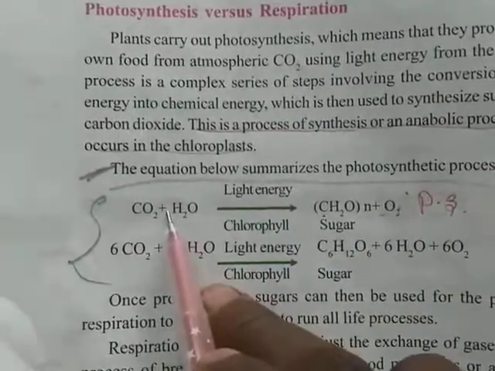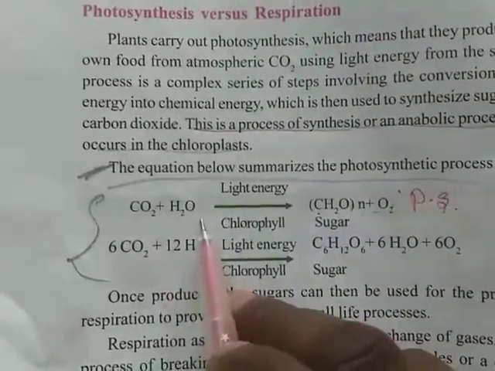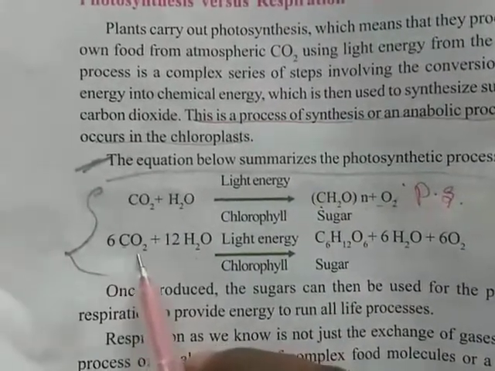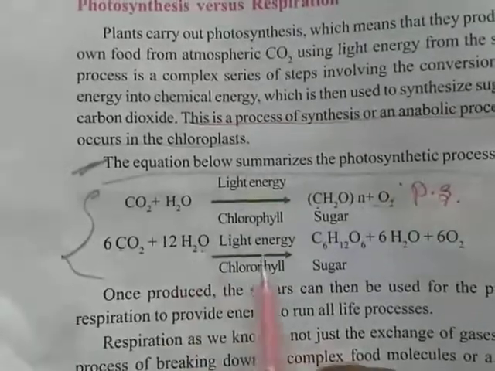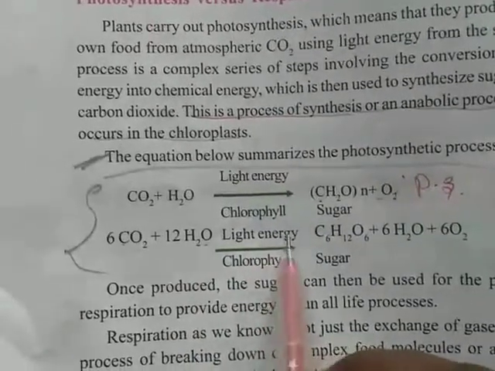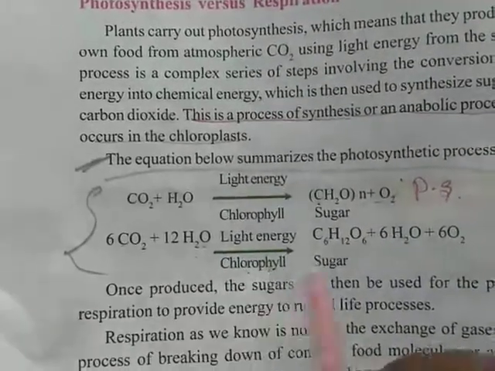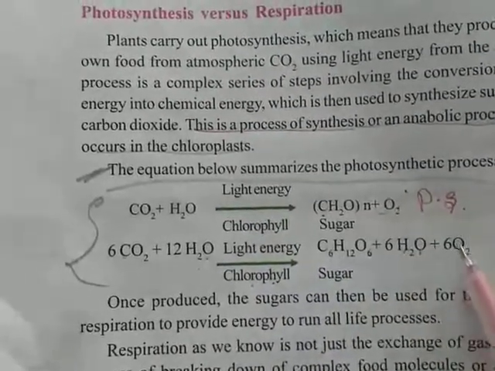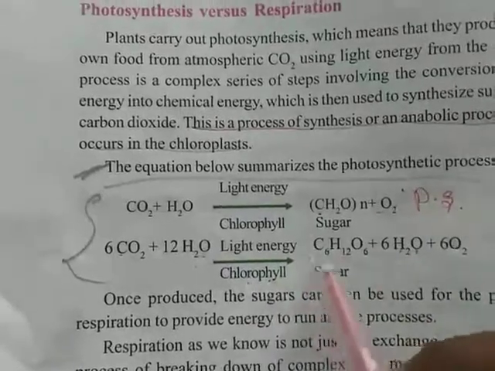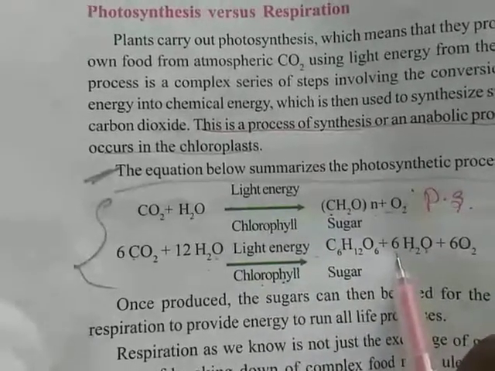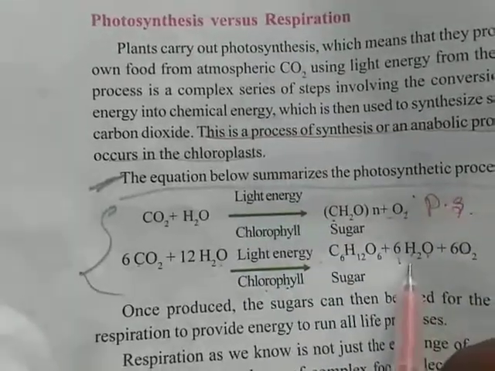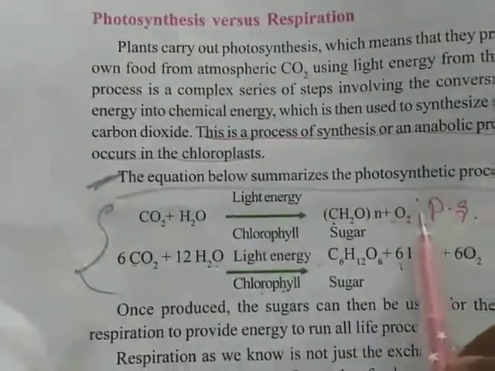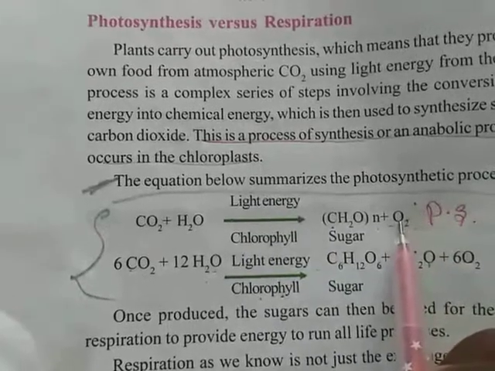Try to recollect this equation. This is the simplified form of the photosynthetic equation. Let us see: 6CO2 plus 12H2O gives rise, in light energy inside chlorophyll, to C6H12O6 plus 6H2O plus 6O2. This is also the photosynthesis equation, but this is the modified form.